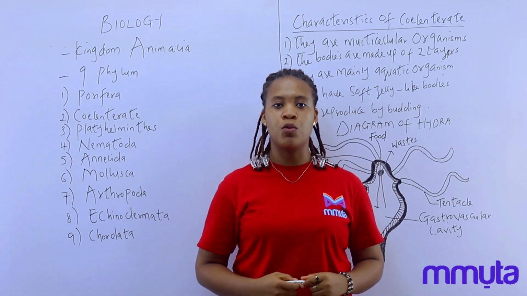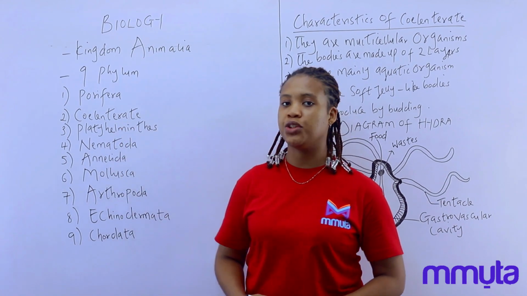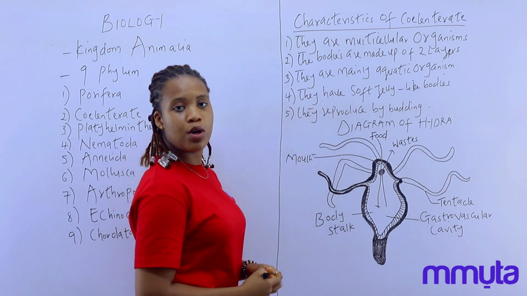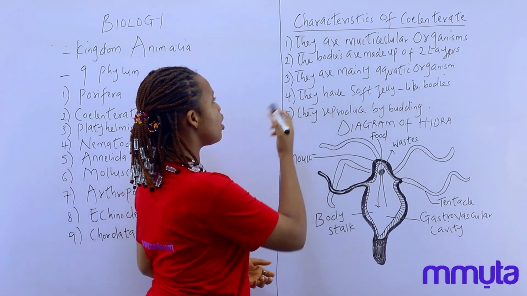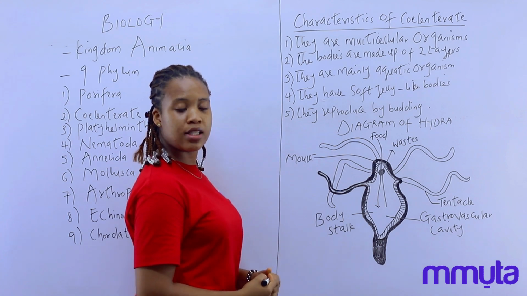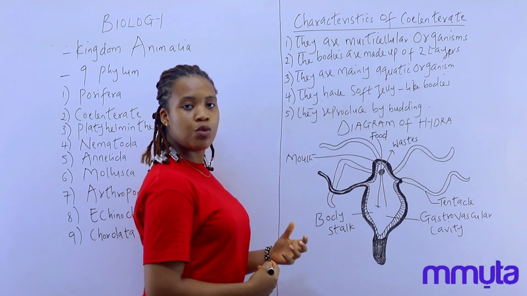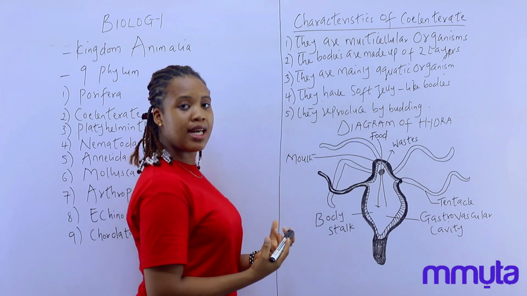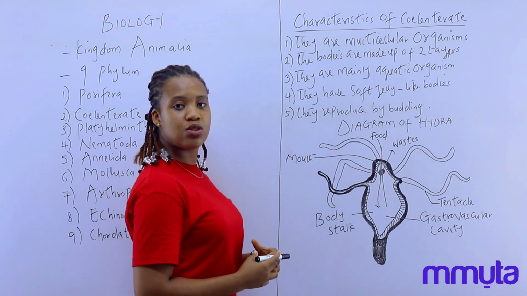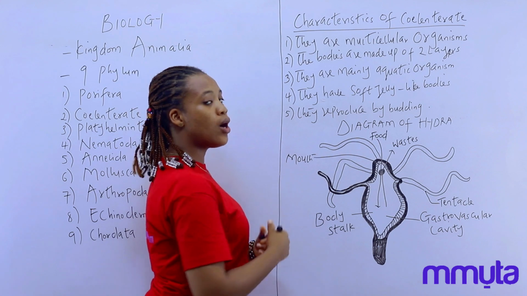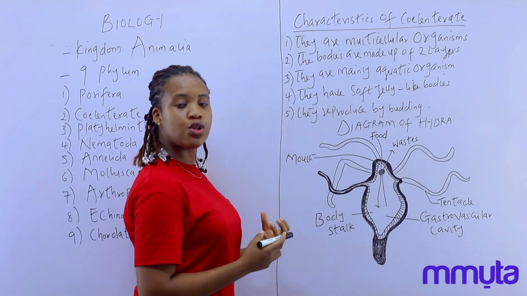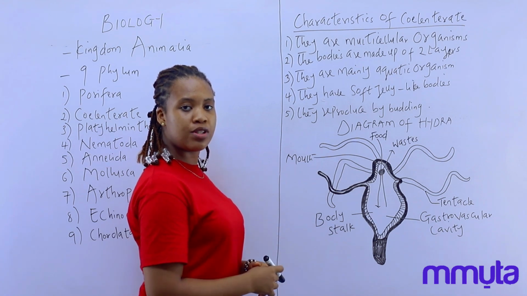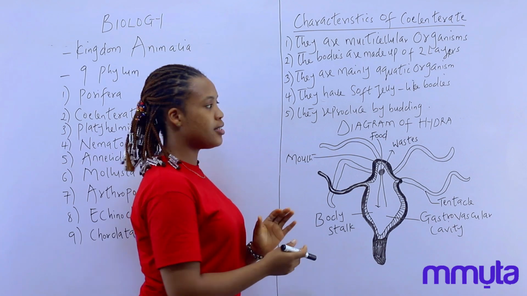So the next phylum that we'll be talking about is the phylum Coelenterata. And here are some of the characteristics of Coelenterata. The first one says they are multicellular organisms. The second one says the body is made up of 2 layers, which are the epidermis, which can also be called the ectoderm. And this ectoderm is said to be the outer layer of cells that covers the external surface of the body. The second layer we have is the gastrodermis, which is also called the endoderm. And this endoderm is said to be the inner layer of cells that lines the digestive cavity.